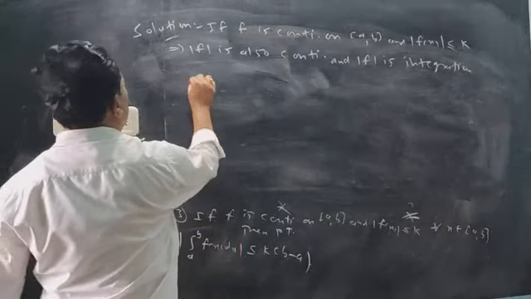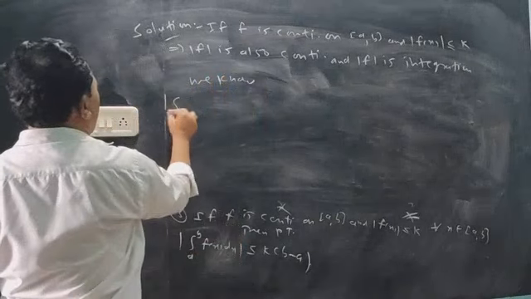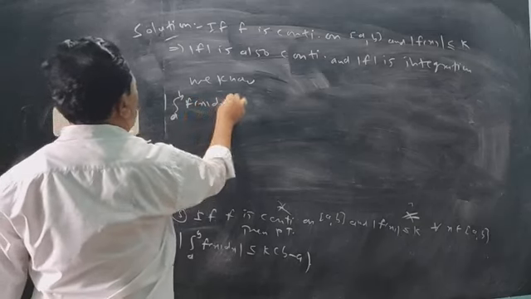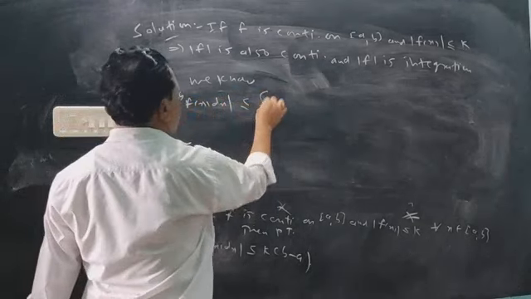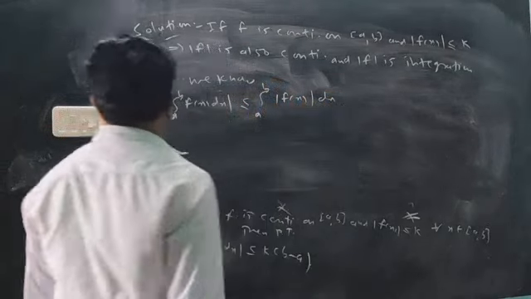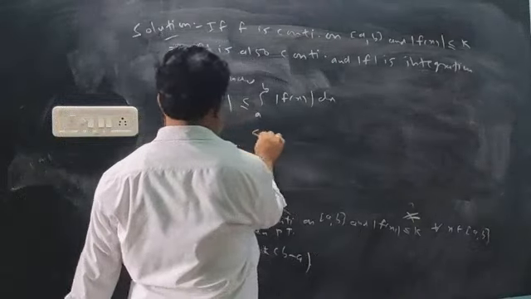Now about the mod of an integration, we know that the mod of an integral is always less than or equal to the integral of the mod. Mod of the integral is always less than the integration of the mod.